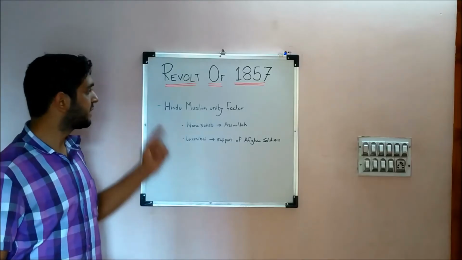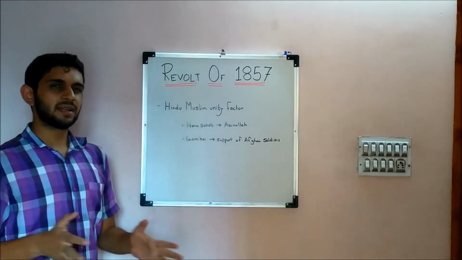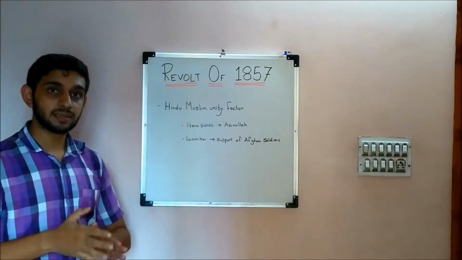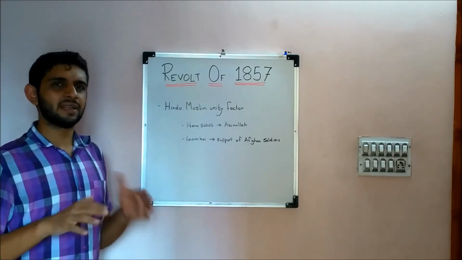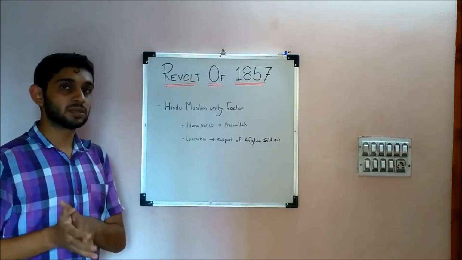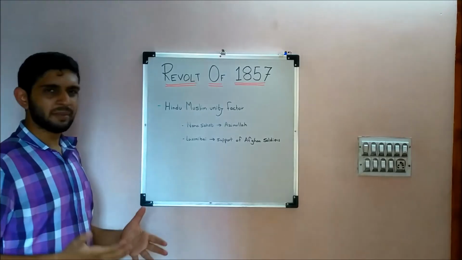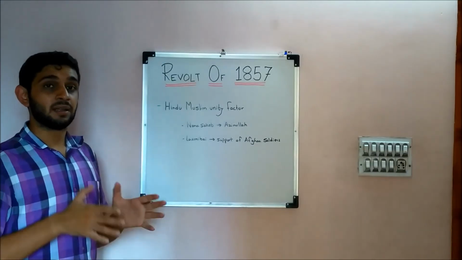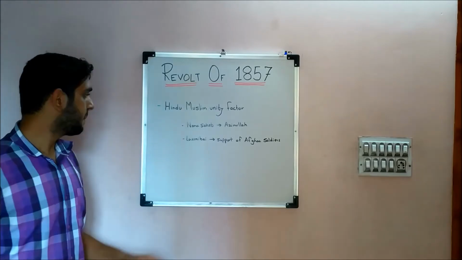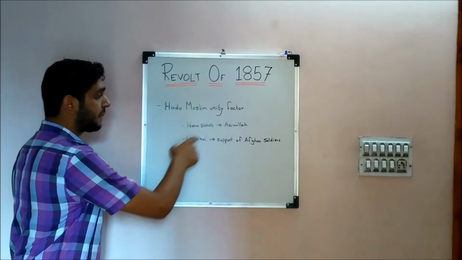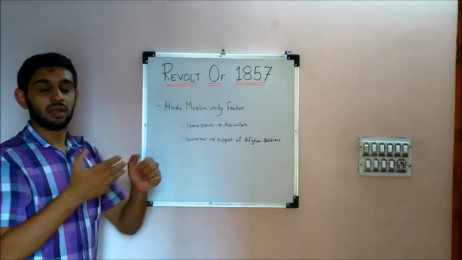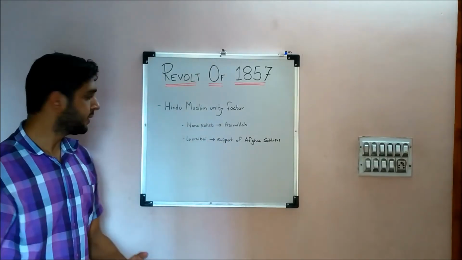A good factor which came out of it is the Hindu-Muslim unity factor. As I told you again, when Bahadur Shah was the Nawab, the offices were held equally by Hindus and Muslims, the important places. Same again here in the revolt, you can see the concept of fraternity coming up. Even the main leaders, Nana Sahib had Azimullah as his political adviser.